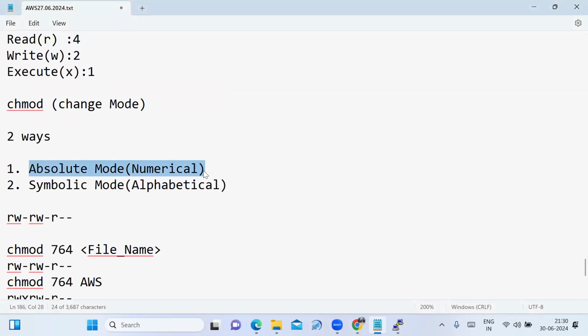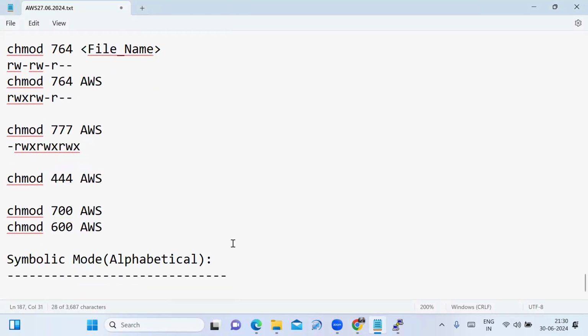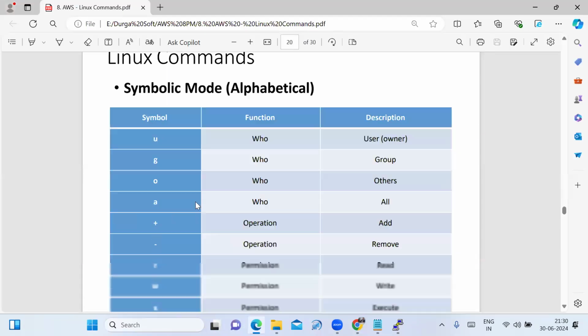We also call it the numerical mode. The second way to change the file permission is symbolic mode, or we also call it the alphabetical mode.